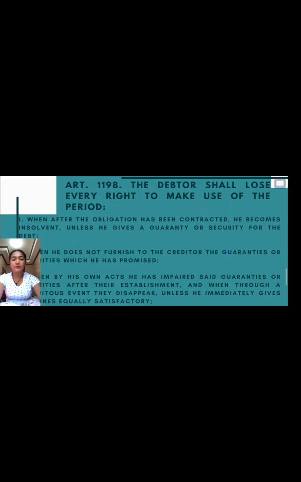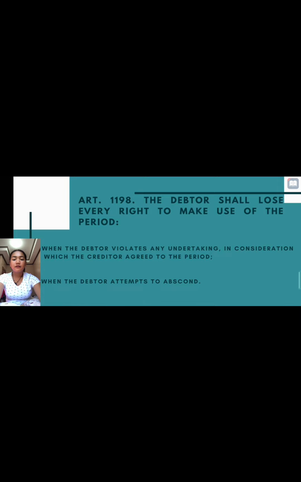Number 4. When the debtor violates any undertaking in consideration of which the creditor agreed to the period. Number 5. When the debtor attempts to abscond.